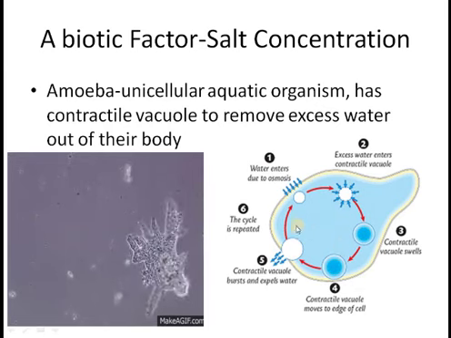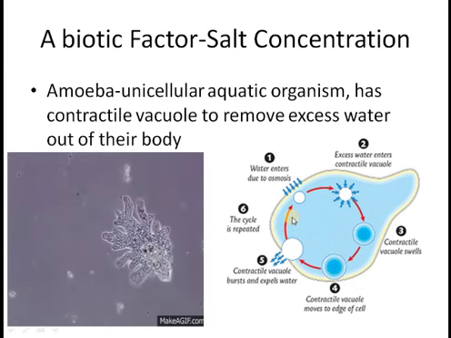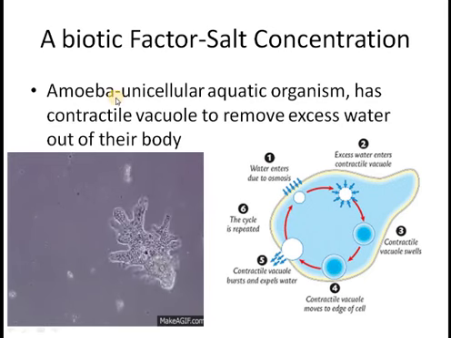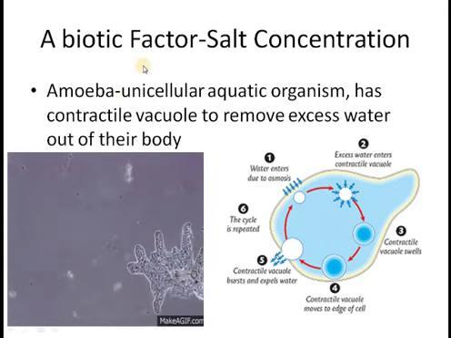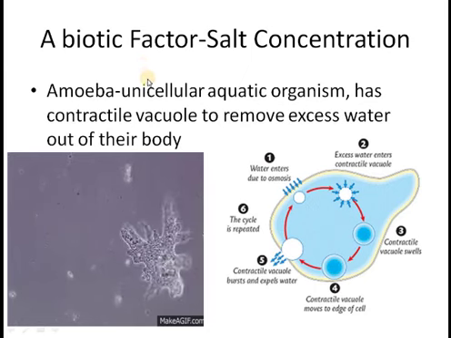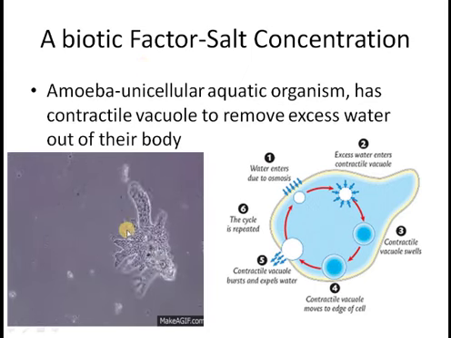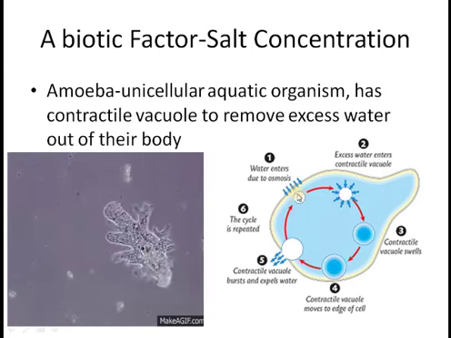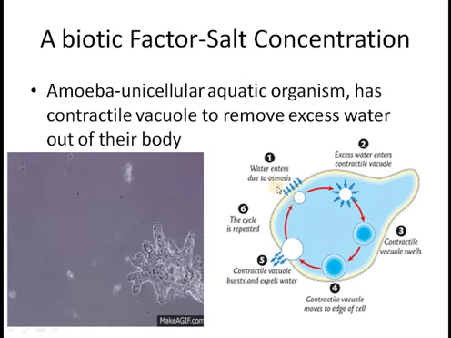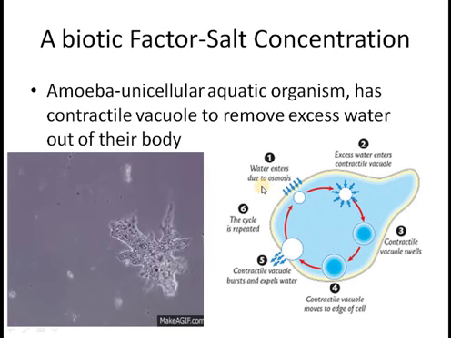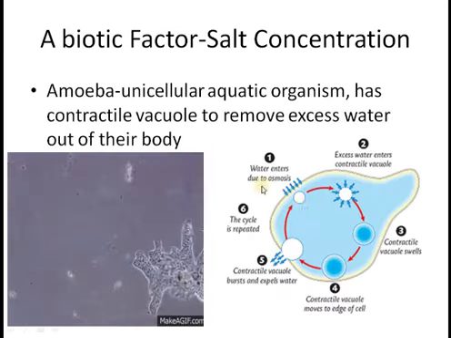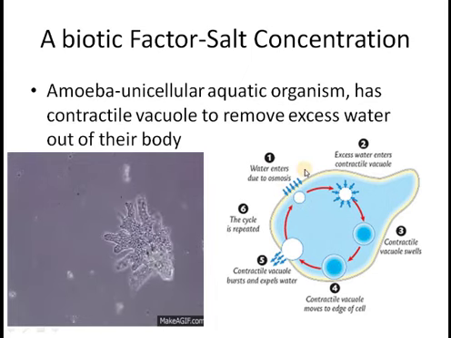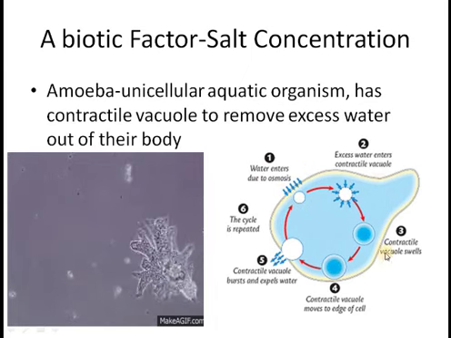Now there is another freshwater unicellular organism which is called amoeba. If you know that freshwater, again, it's hypotonic, it contains less salts and more water. This is the amoebic movement, and if you see here, water enters through osmosis into its body, since it is higher in water potential outside than inside. So water moves into the amoeba. The cycle would continue like this.